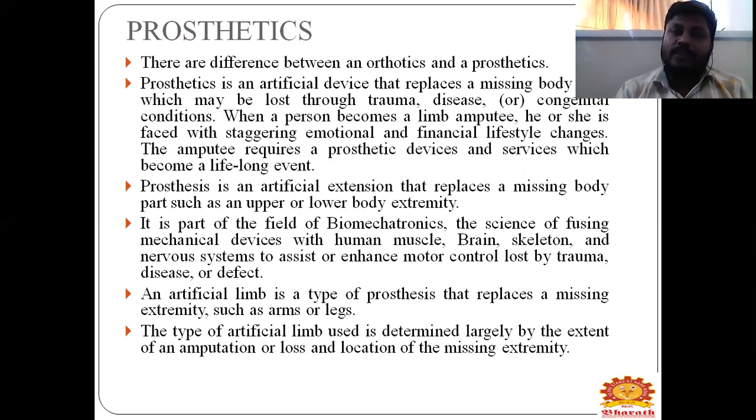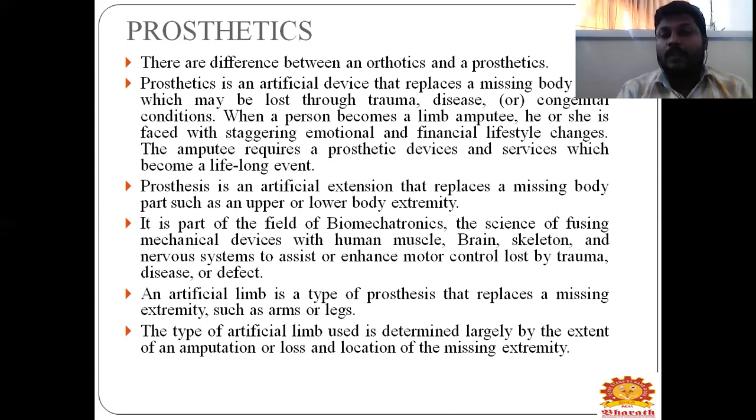The amputee requires prosthetics and services, which is a lifelong event. A prosthetic is an artificial extension that replaces a missing body part, such as an upper limb. Upper limb means mainly your hands, and lower limb means your legs. It is a part of the field of biomechatronics.